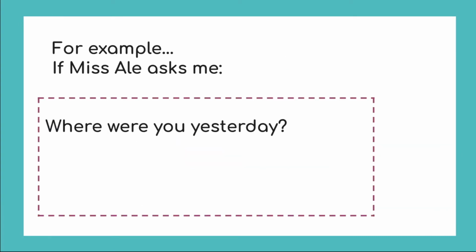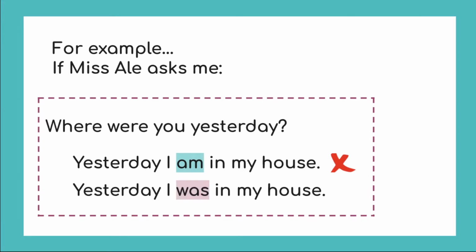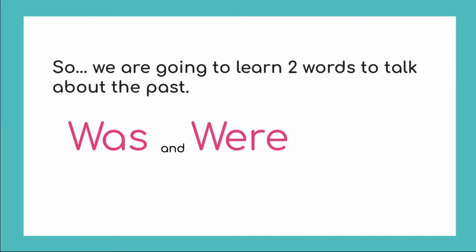For example, if I ask you kids, where were you yesterday? Are you going to say, yesterday I am in my house? No, right? Sounds a little bit weird. We have to talk about yesterday, the past. So we have to say, yesterday I was in my house. So the two words that we're going to learn are was and were.